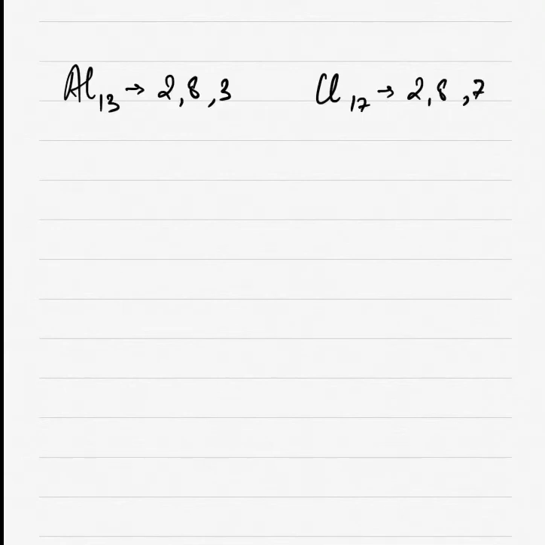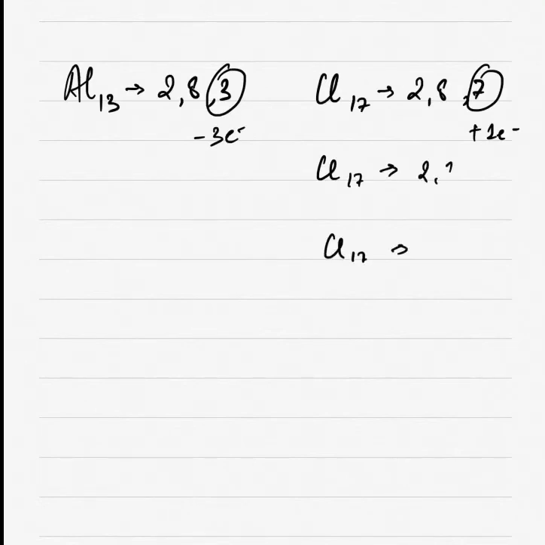Well, let's have one more example here. Like if you have aluminium which we want to react with chlorine. The atomic number of aluminium is 13, and the configuration will be 2, 8 and 3. For chlorine it's 2, 8 and 7. You can see here aluminium is ready to remove its 3 electrons, but chlorine is ready for only 1 electron.